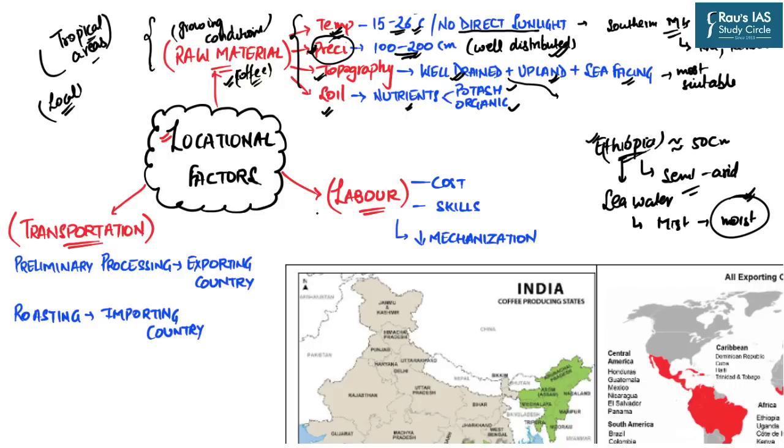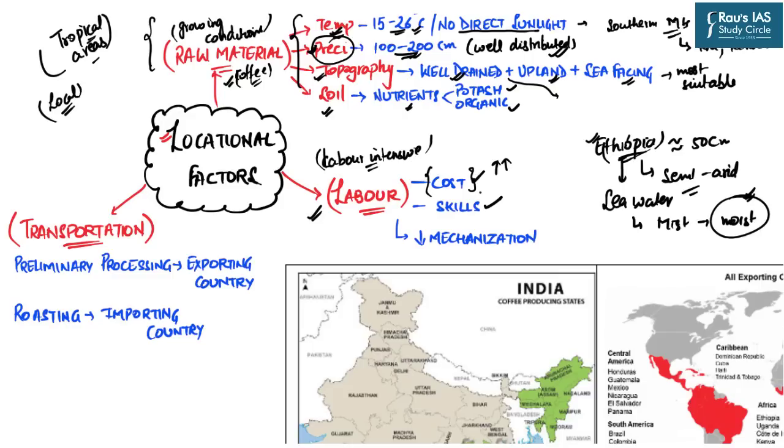The next important factor is labor. Coffee picking is a very labor intensive job, and hence coffee industries are also labor intensive industries. Therefore, the labor cost as well as the availability of labor skills are prime determinant factors which will affect the industries to be set up in a particular region. And this labor cost is nowadays increasing in India as well as in many other countries. And because of this increasing labor cost, the coffee cost is also increasing.